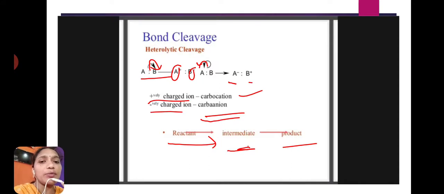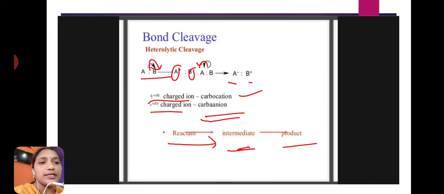When the bond cleavage occurs towards one atom, then the negative charge will be formed on that atom. For example, an AB molecule is there. The bond between A and B undergoes cleavage towards one atom. For example, if the bond cleavage occurs towards B, then B gets a negative charge, A gets a positive charge. If the bond cleavage is towards the A atom, then A gets a negative charge, B gets a positive charge. Here positively charged ions are called carbocations and negatively charged ions are called carbanions.